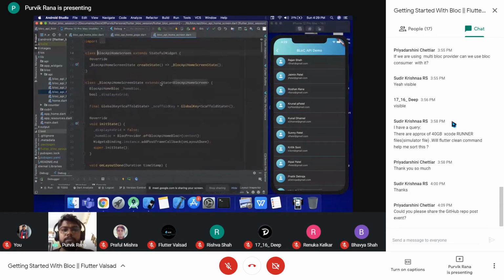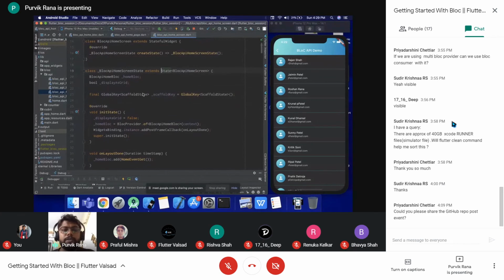So inside this home screen, this is the stateful widget. We have declared the local instance, that is the home block. Just forget about this one, this is a different thing. So the block API home block is there, so this instance is there.